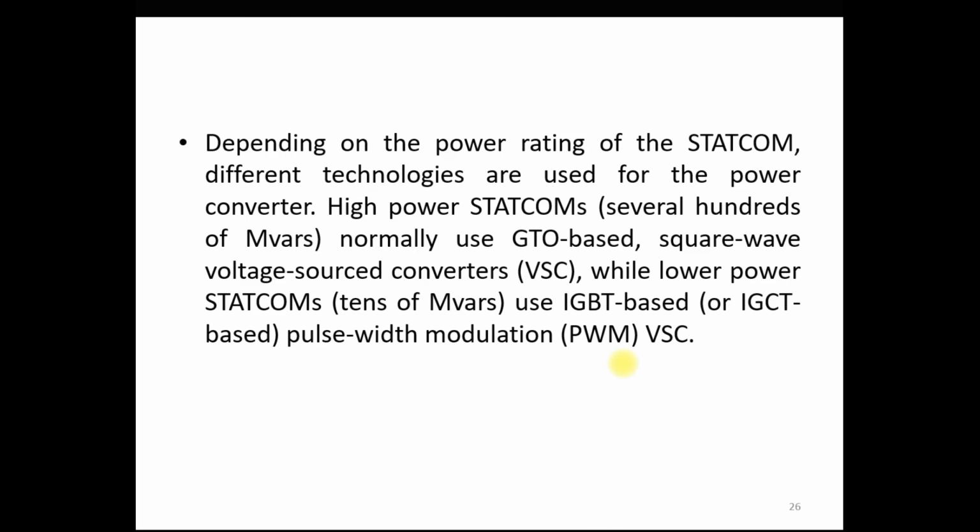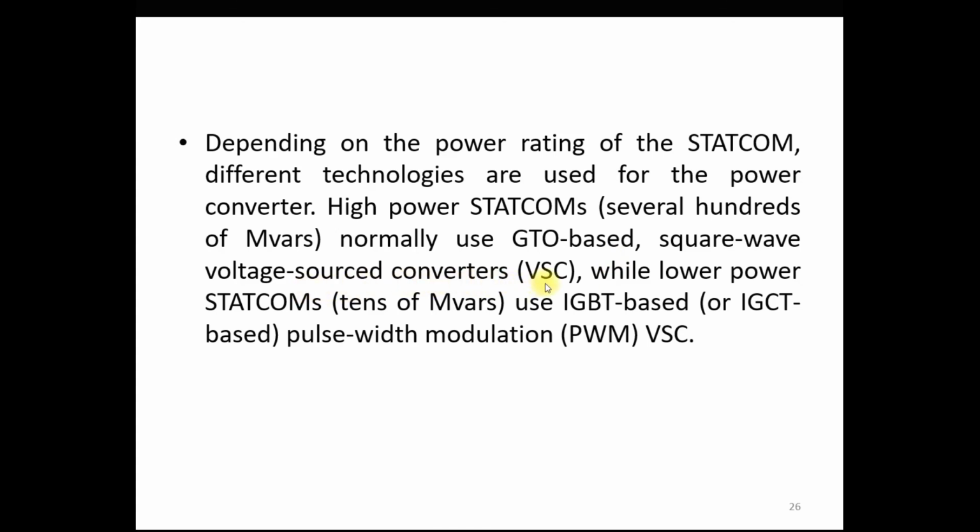So now the next point is that depending upon the power rating of the STATCOM, we have different technologies for the power converters. For the high power STATCOM, like several hundred MVAr, normally we use GTO based square wave type voltage source converters.